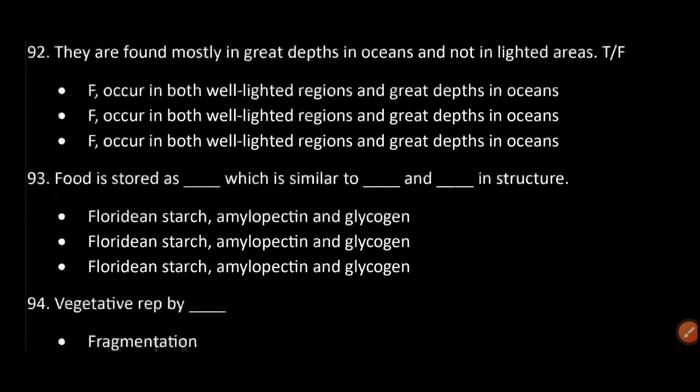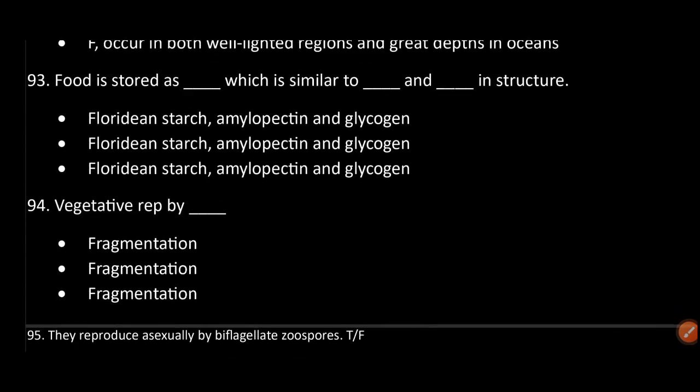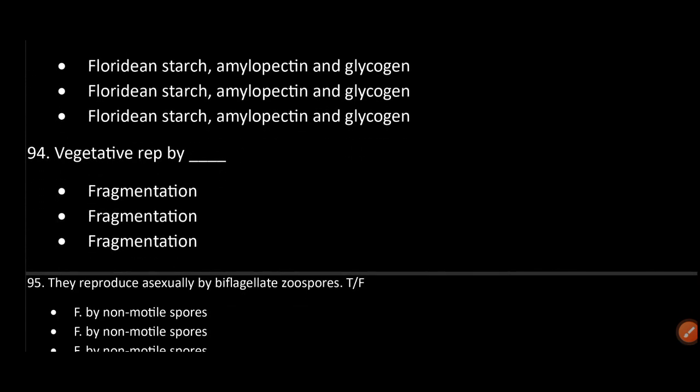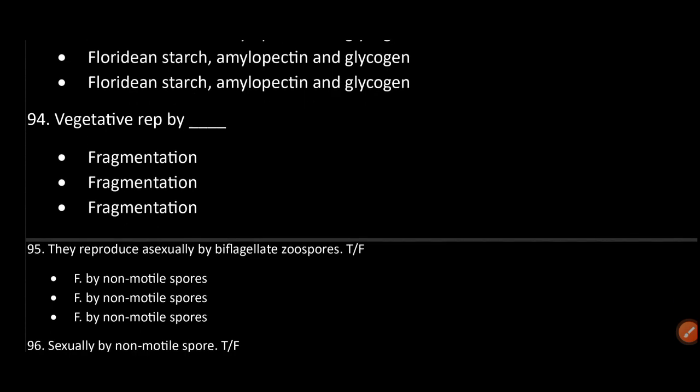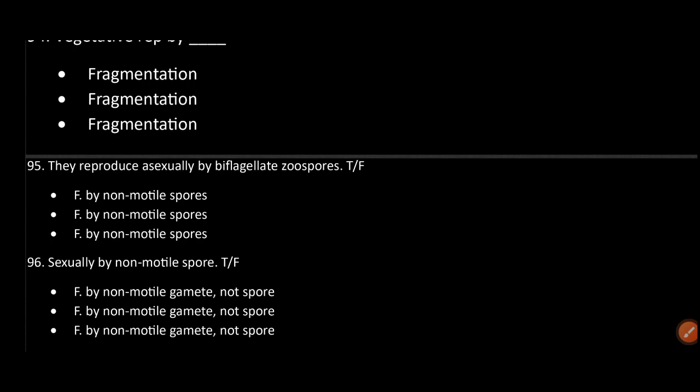Food is stored as Floridean starch, which is similar to amylopectin and glycogen in structure. Vegetative reproduction is by fragmentation. They reproduce asexually by biflagellate zoospores.